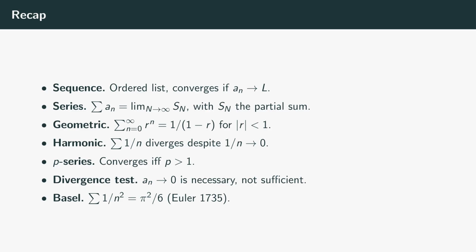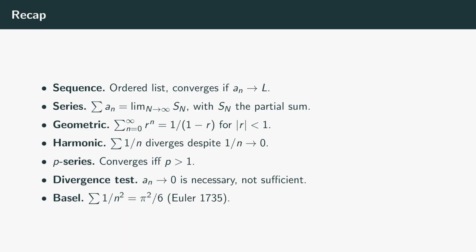Harmonic series: the sum of 1 over n diverges even though 1 over n approaches 0. Proof by Oresme via doubling blocks that each add at least 1/2. P-series: the sum of 1 over n to the p converges if and only if p is greater than 1. The harmonic series is the boundary case and falls just on the wrong side. The threshold will be justified by the integral test next episode. Divergence test: if a sub n does not approach 0, then the sum of a sub n diverges. The converse is false. Going to 0 is necessary, but not sufficient for convergence.